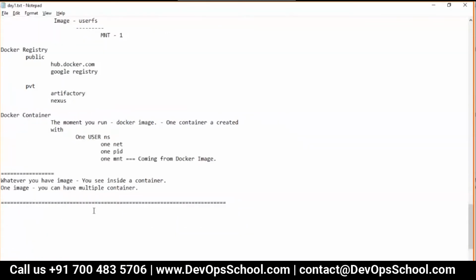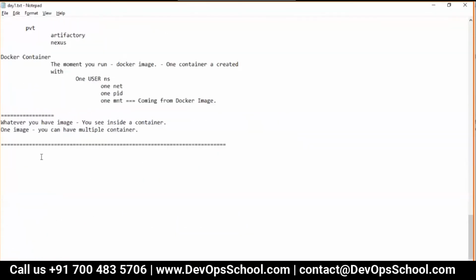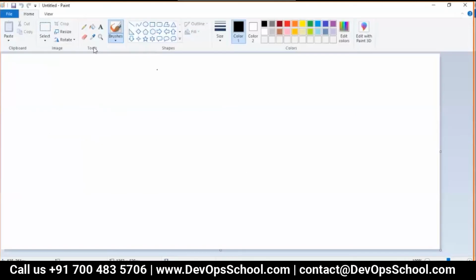Okay. So guys, can we move on? Any questions? Any doubts? Okay. So now the next topic is the Docker workflow. Now we have to work with Docker. What happens? What is a Docker workflow? First, I'll explain pictorially.